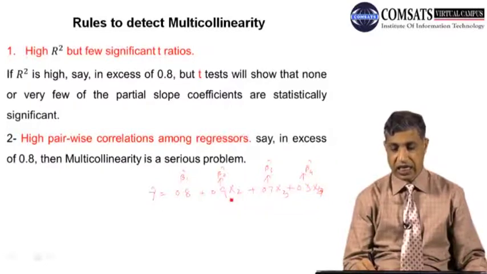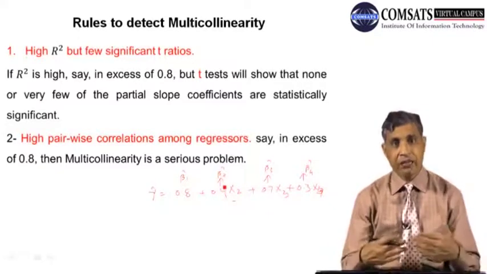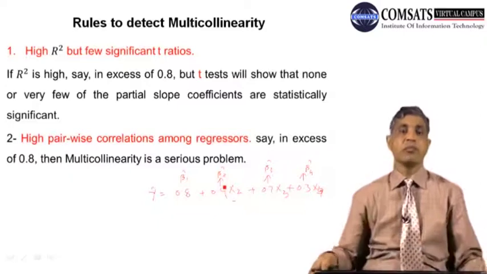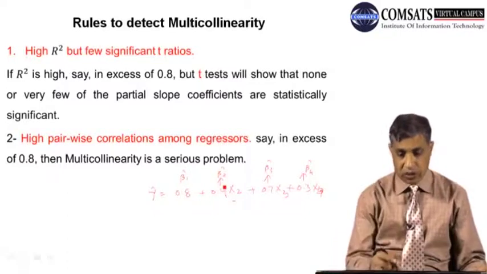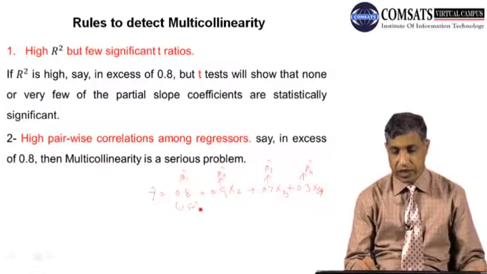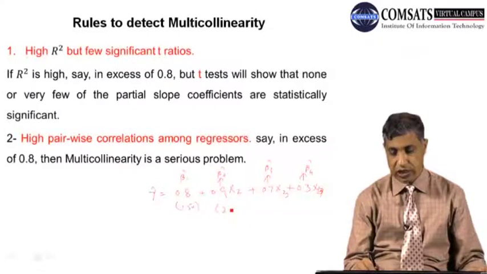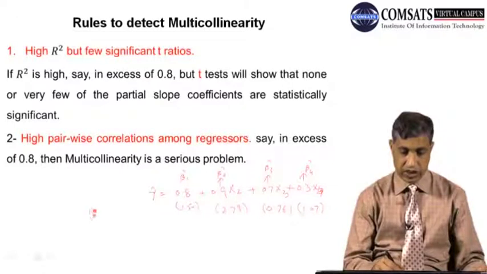I always write x2 because I want to match beta 2 x2; it is easy to say beta 2 x2, beta 3 x3, and beta 4 x4. Now I report that the t statistic here is 1.50, here 2.79, here 0.676, and here 1.07. And I say the R square is equal to 0.80.